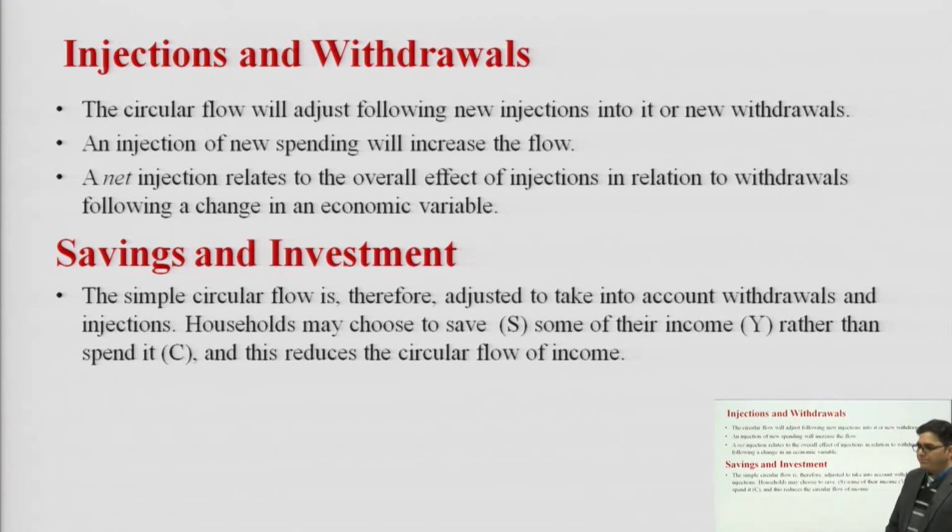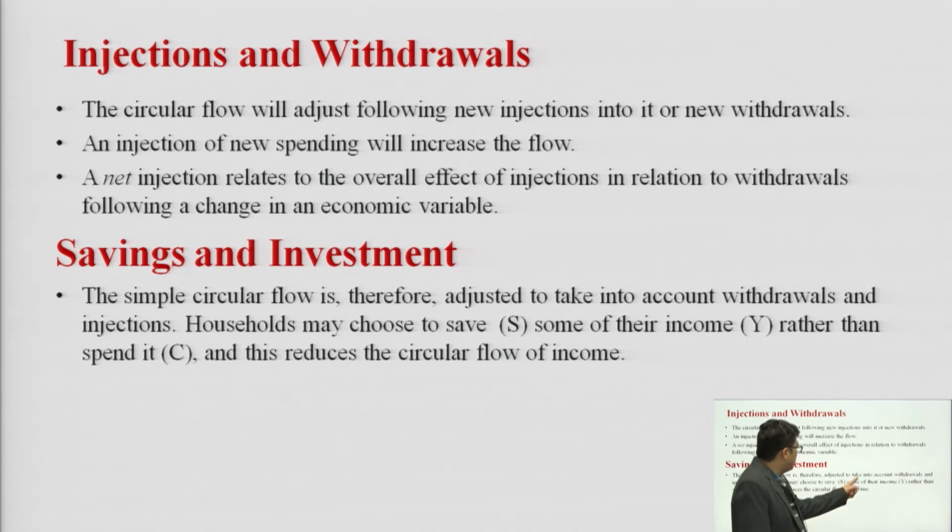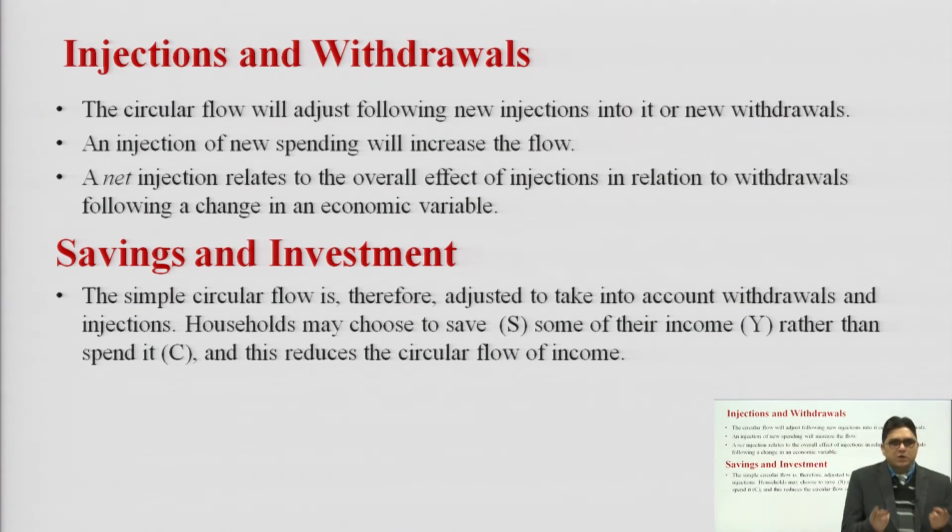Next, it is about savings and investment. The simple circular flow is therefore adjusted to take into account withdrawal and injection. Households may choose to save some of their income rather than spend it, and this reduces the circular flow of income into the economy. So, till now I had discussed the two sector economy and the three sector economy.